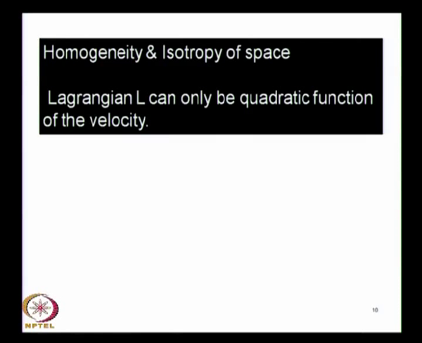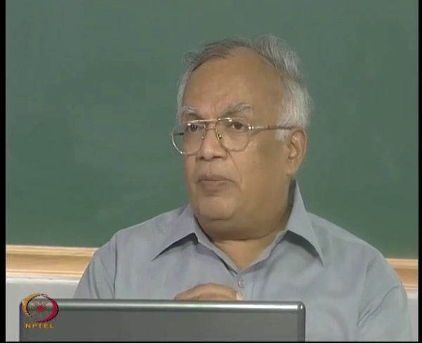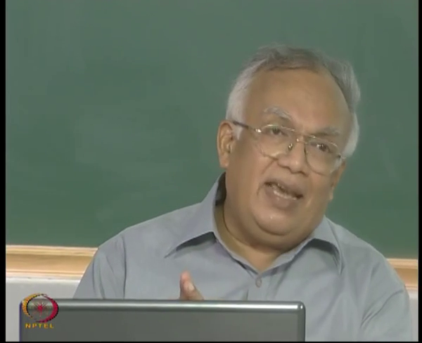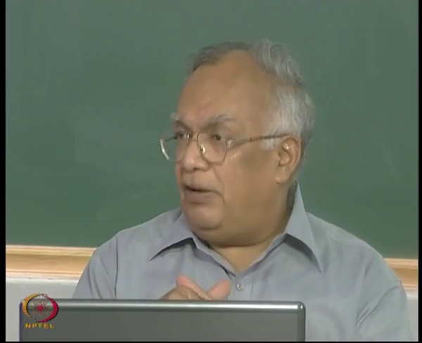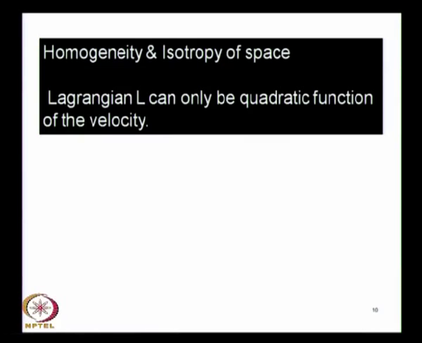But in isotropic space, it cannot depend on any direction. Now, velocity is a vector, so you need a quantity which depends on the velocity, but not on its direction. So, it must depend on v dot v rather than on v itself, because v dot v will depend on v, but v dot v is a scalar and it is independent of the direction. So, the Lagrangian must be only a quadratic function.